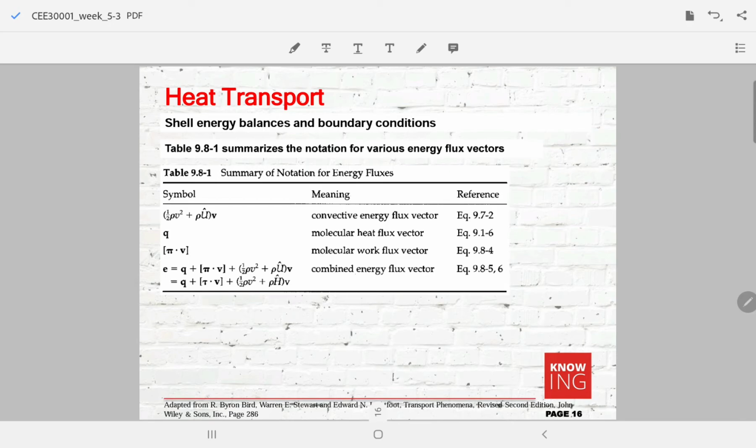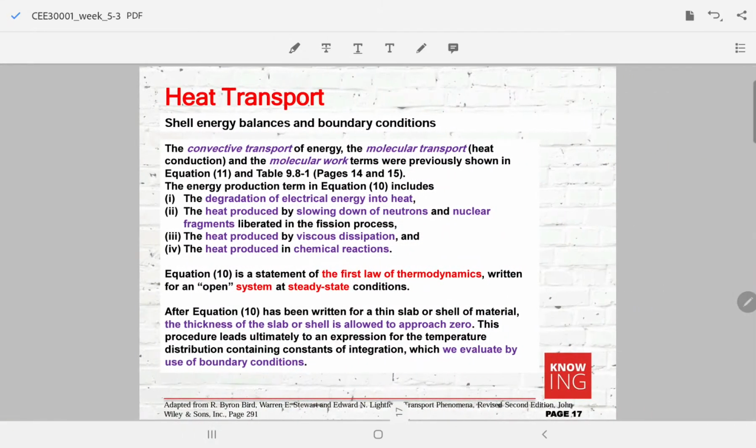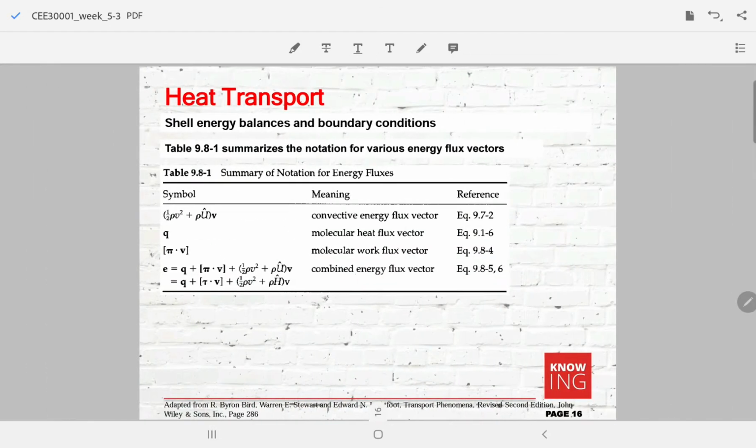Table 9.8-1 basically summarizes the different elements of the energy flux vector and combined energy flux vector. What is important here is that, as you can see, we can have two different representations of the combined energy flux vector.